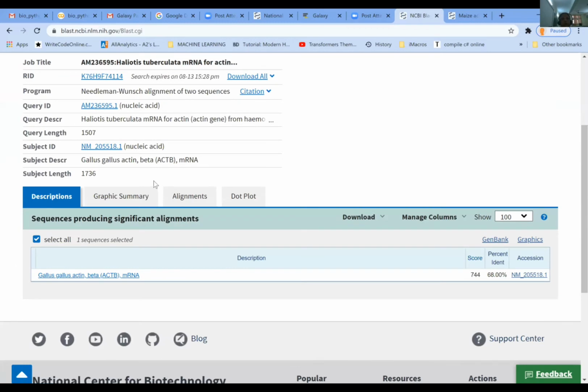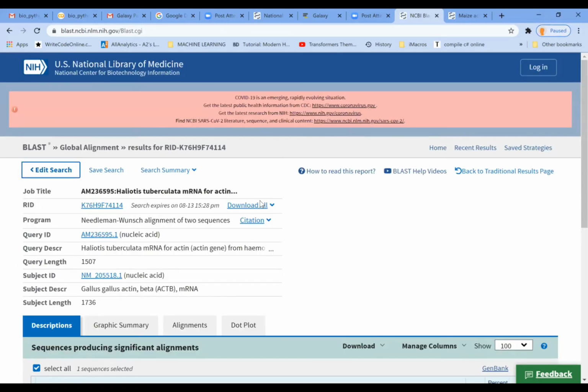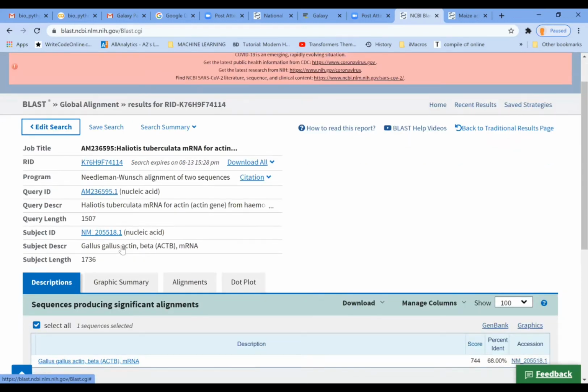Okay, so this is the first window which you will see when you do this exercise. Here it is telling you what program you are using, what the query sequence is. This is a sequence belonging to the actin gene from Haliotis tuberculata, which is a molluscan, and also Gallus gallus, which is the chicken actin. So this is a molluscan and this is a vertebrate, a bird. Here you have the mRNA of both. We are going to blast. So what is the purpose? To see whether this actin has any sequence similarity with this molluscan actin.